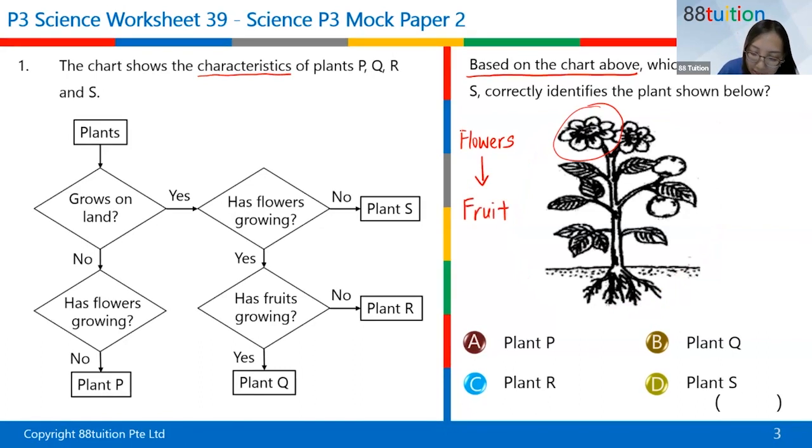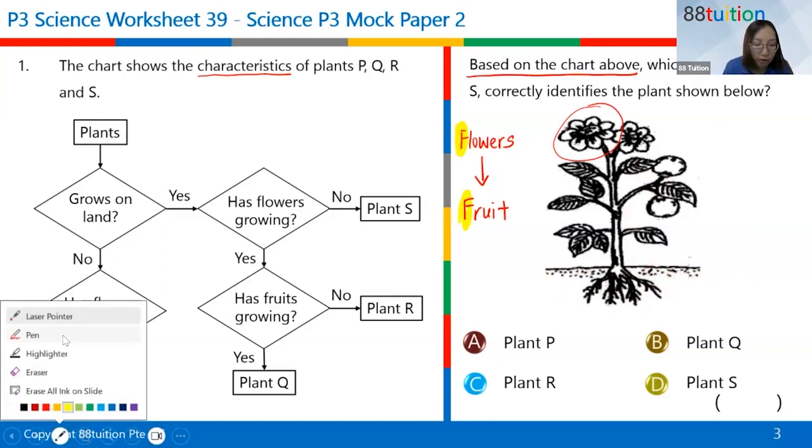So it is very easy to remember. F and F. Let me highlight the letter F and F. If you see flowers or if you see fruit, that means it's a flowering plant. So this is definitely a flowering plant. And where does it live? Looking at this, does the plant grow on land or in water?